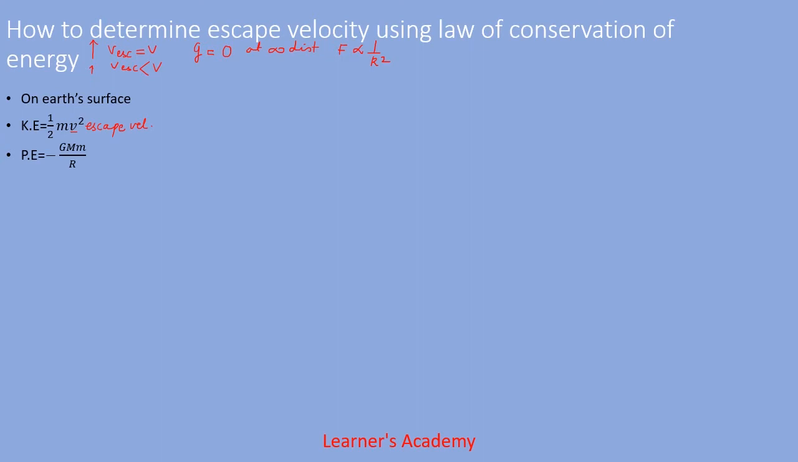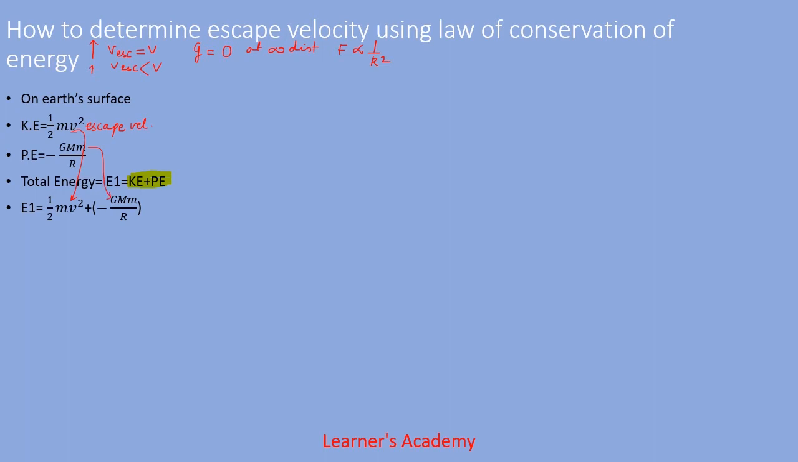So now the total energy of the object is always the sum of kinetic energy plus potential energy. So when we keep these values over here, we get energy 1, that is the energy of the object on the surface of Earth, will be half mv square plus, in brackets, minus GMm divided by R.